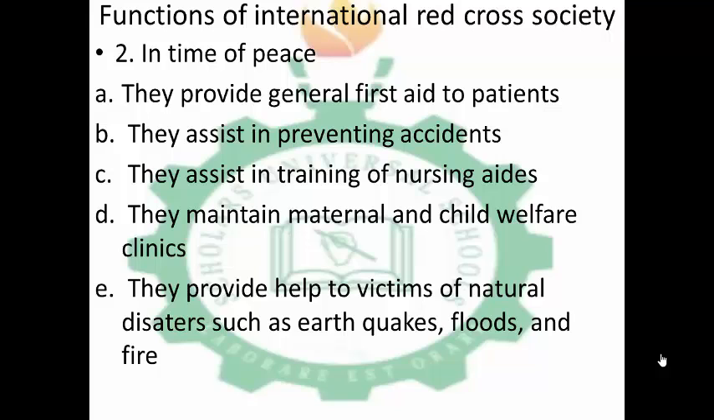They help victims of natural disasters such as earthquakes, flood and fire. So where there is earthquake, flood or fire, they help the victims to go back to their normal days, to help them to forget about such disasters. So that's what they do.